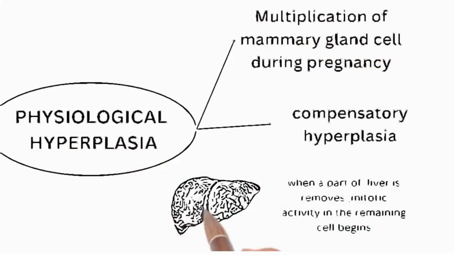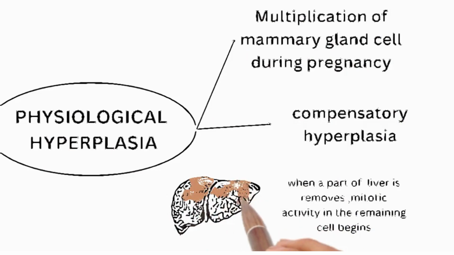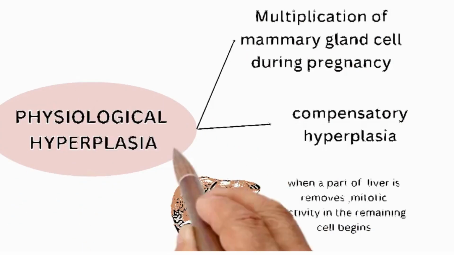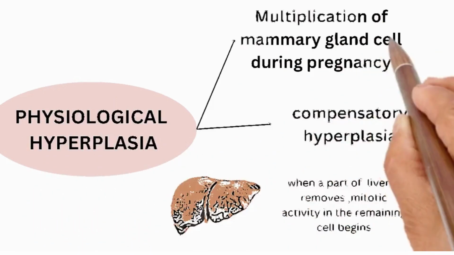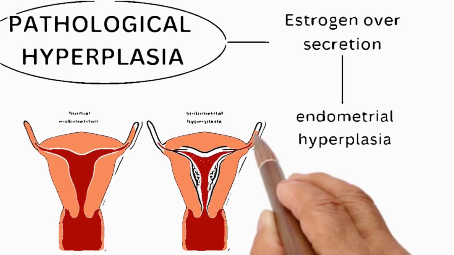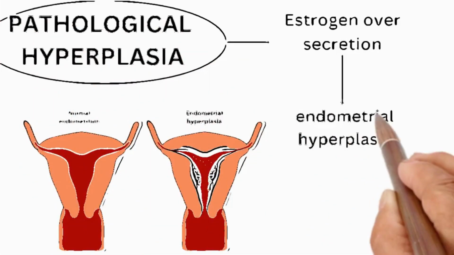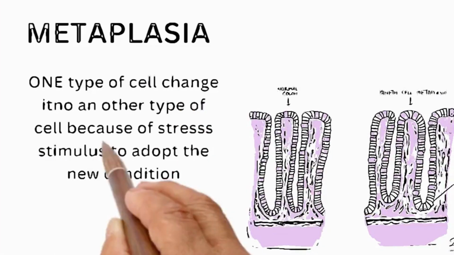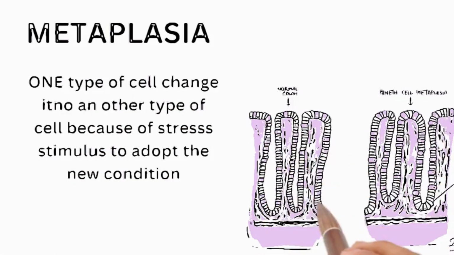Physiological hyperplasia is the multiplication of mammary gland cells during pregnancy, and in compensatory hyperplasia, when part of the liver is removed, mitotic activity in the remaining cells begins. In pathological hyperplasia, over-secretion of estrogen causes endometrial hyperplasia. Metaplasia is also a type of cell adaptation.